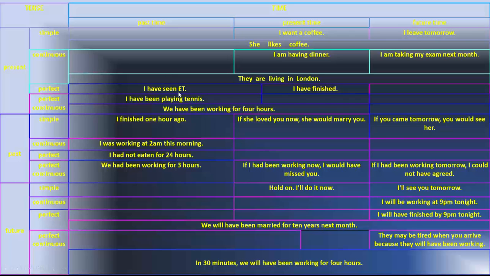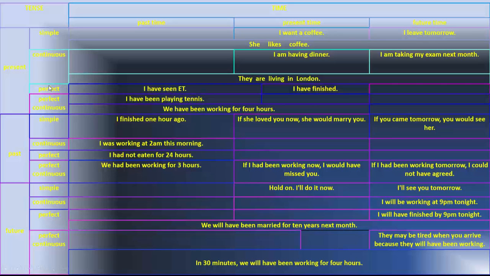So, I have seen E.T. And the perfect usually refers to some happening, some action started in the past and still running till here, till the present, or sometimes it's finished in the past, but is still affecting the future.